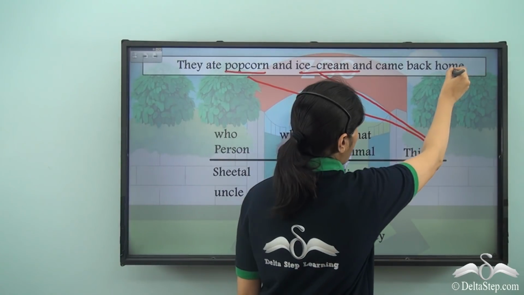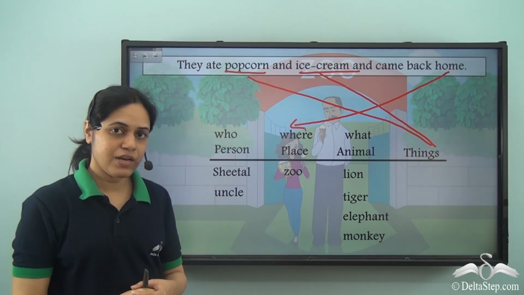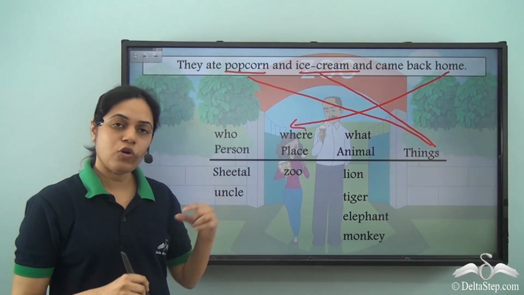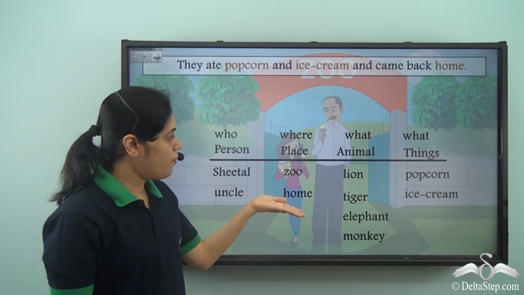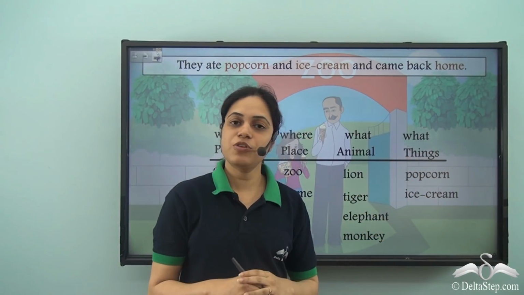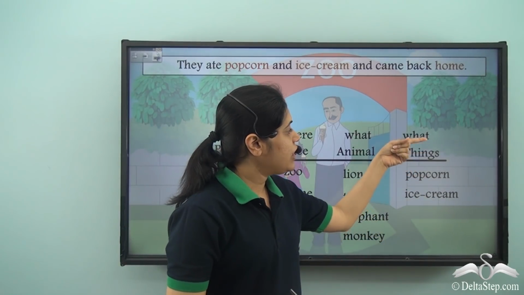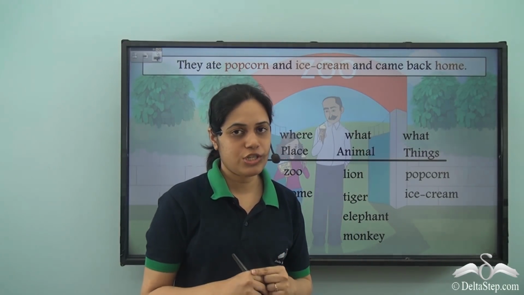And home is a place where we stay. So home is also a naming word. So home is the name of a place and popcorn and ice cream are names of things. Now names of things are also answers to the question what.